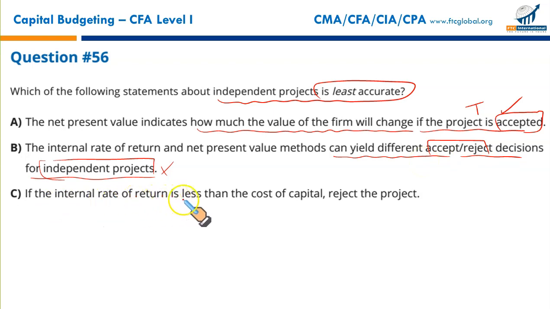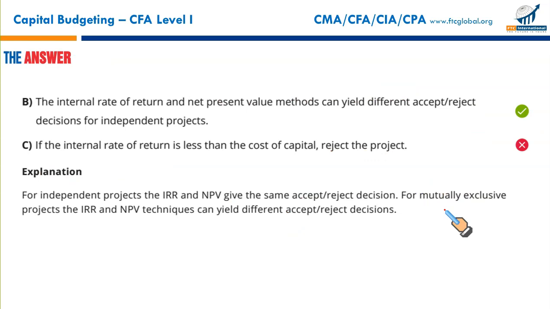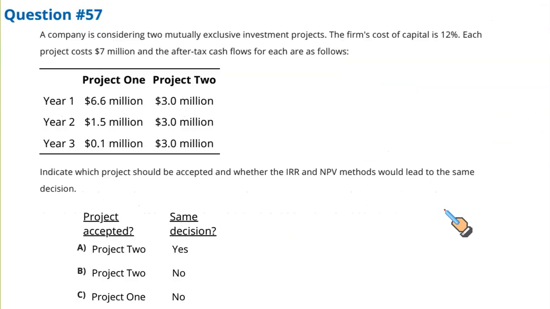If the internal rate of return is less than the cost of capital, in that case, NPV would be negative. So reject that project. It's true. A is true, C is true, B is not true, and that's why it's our result. Next.